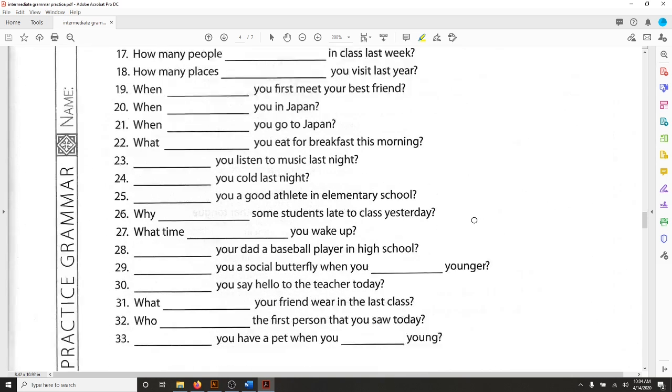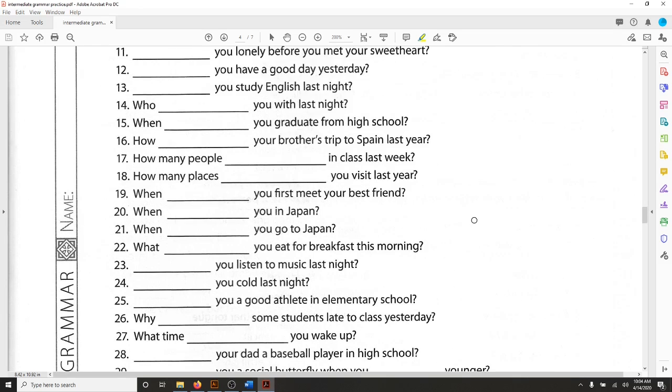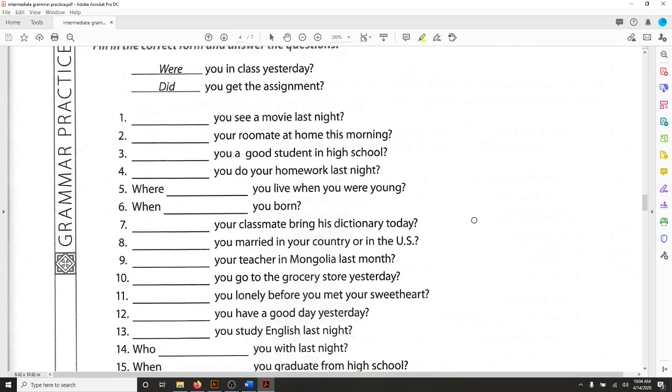So this is not the easiest worksheet, and I encourage you to give it your best try and text me with your completed worksheet, and I can kind of give you some help and let you know how you did. So I wish you luck. I hope it goes well for you.